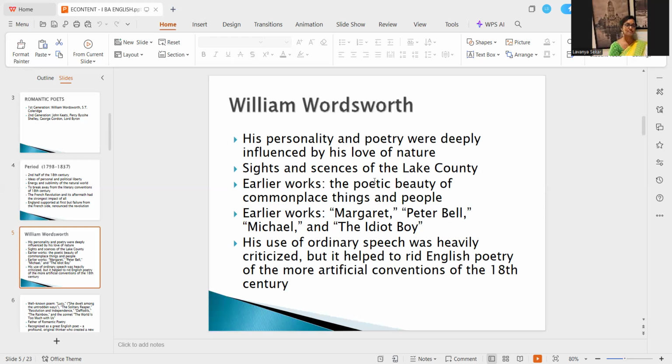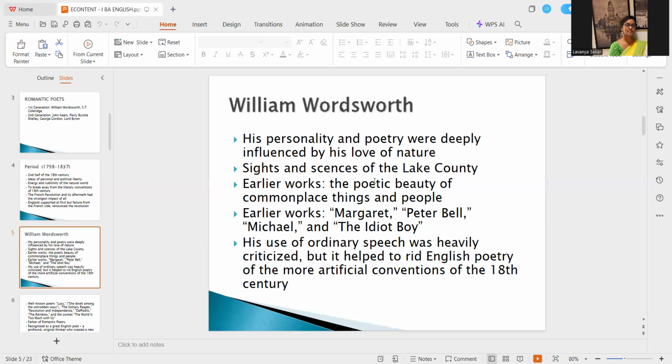As I told you, the first half of the 18th century was full of conventions. Conventions are nothing but rules and regulations, like how a poetry should be written, how a novel should be written. A poetry should not speak about any commonplace thing. It should speak about something of importance. On the other hand, what Wordsworth did was he brought nature to the core, and he told that nature is also important, right? Nature is something that should be exalted, because it is the main thing that we depend on as human beings.